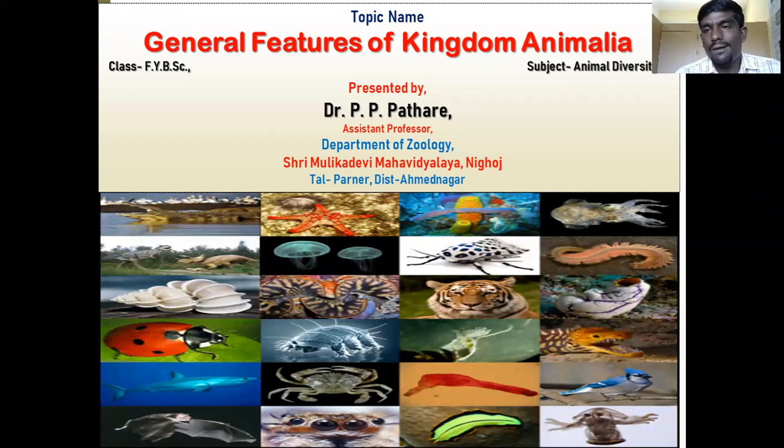Lastly, we studied the five kingdom system of classification, particularly described by Carl Linnaeus and R.H. Whittaker's system of classification.